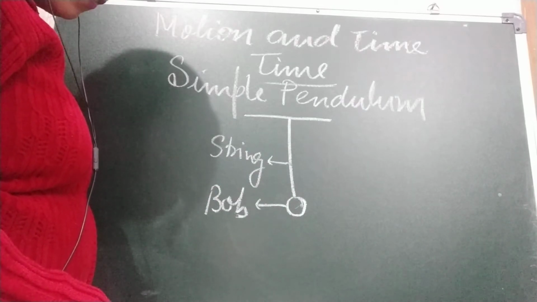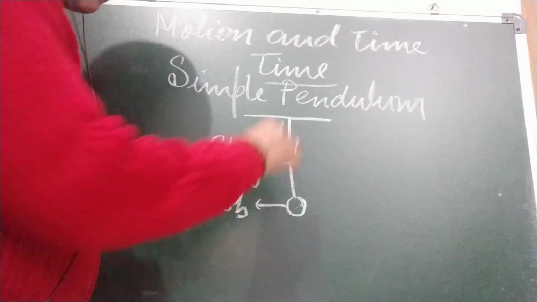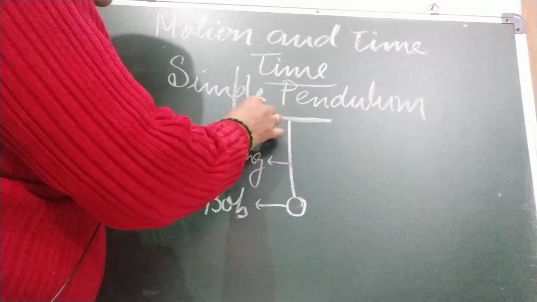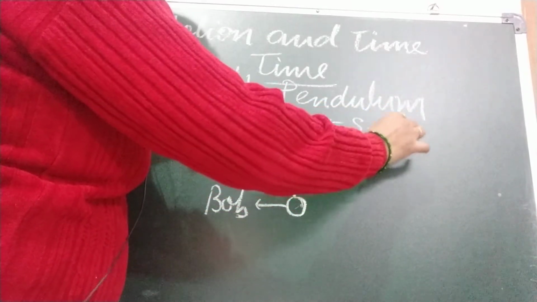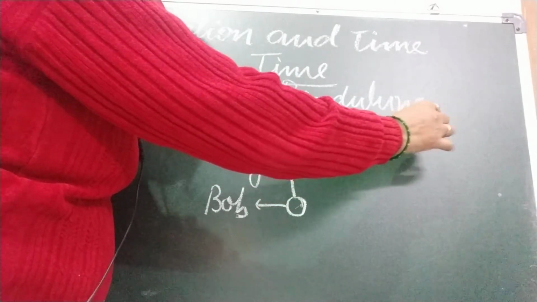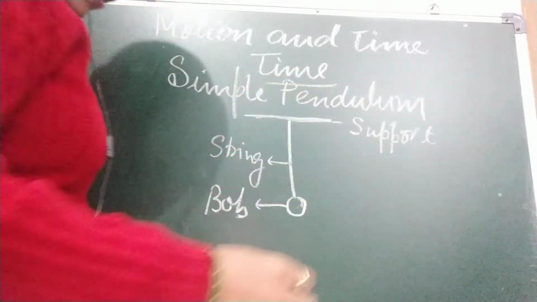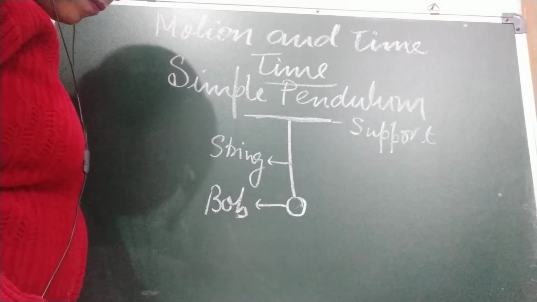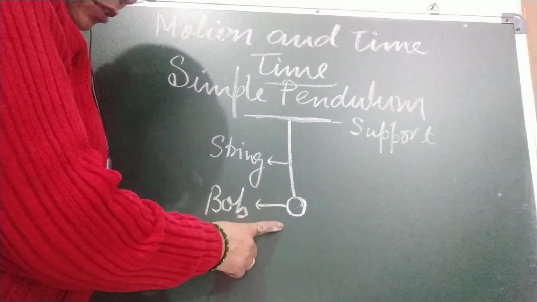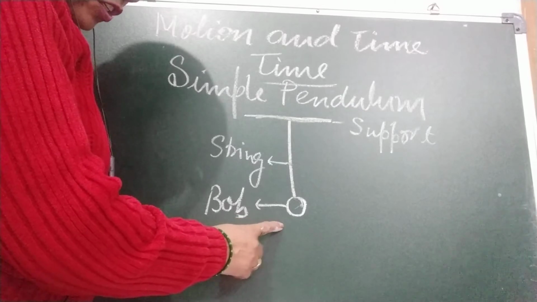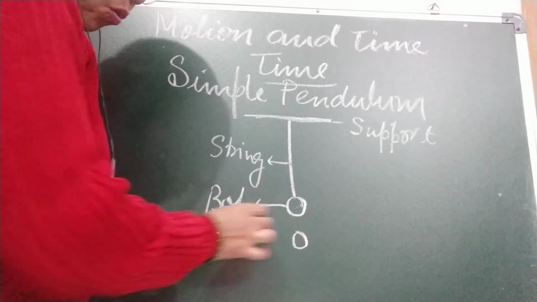The other end of the string is tied to a fixed support. This is the fixed support. Okay. So when the pendulum is at rest, this position is called the mean position, or we mark it as O.